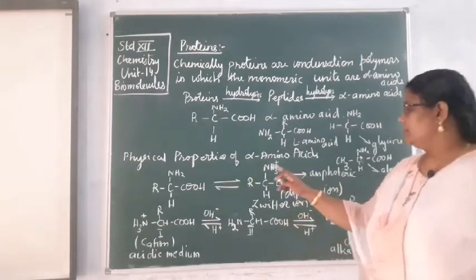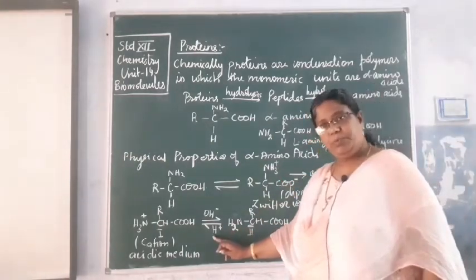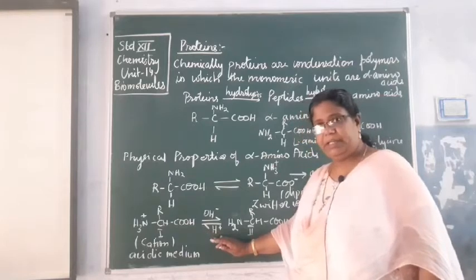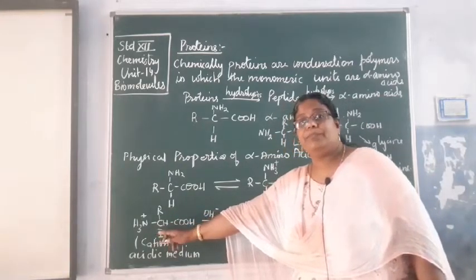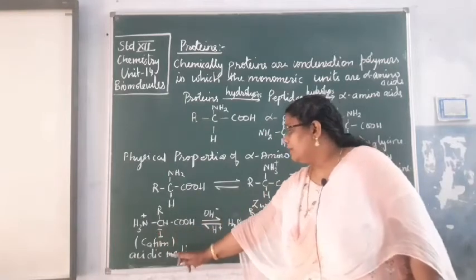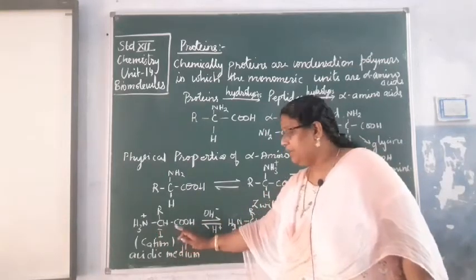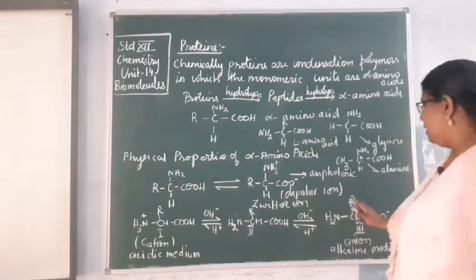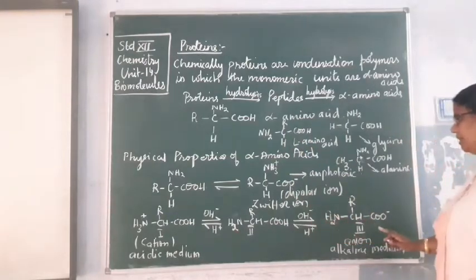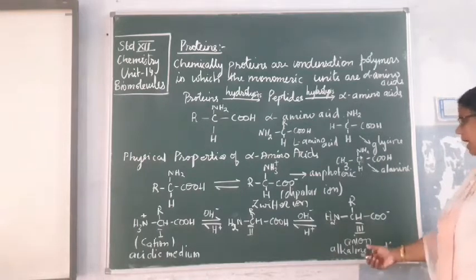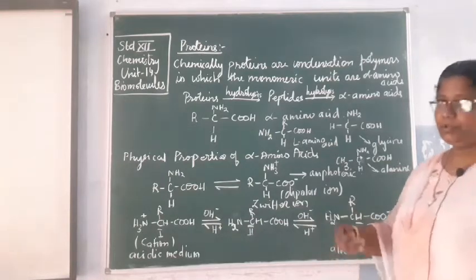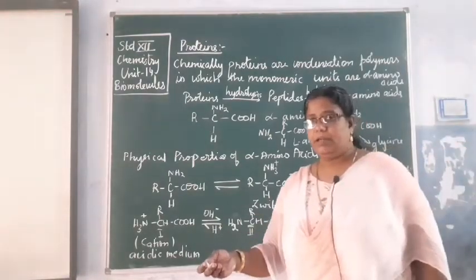This amino acid in presence of H plus ions, that is in acidic medium, it will remain as a cation. Okay, and in the basic medium it will remain as the anion. Okay, and that anion when it is subjected to an electric field.